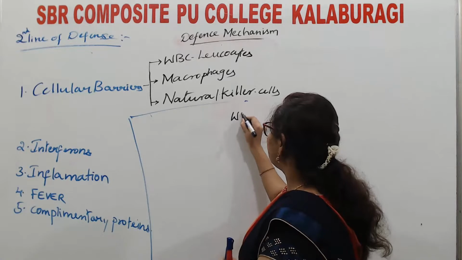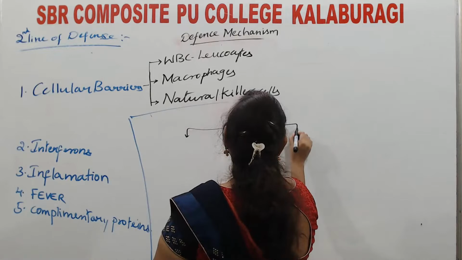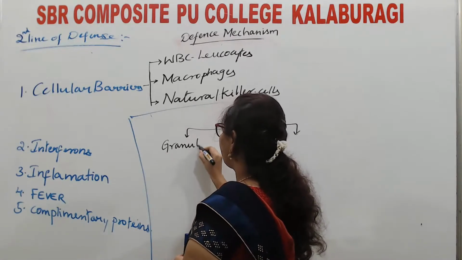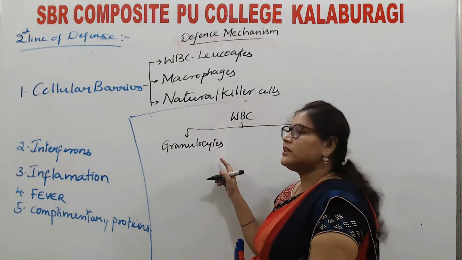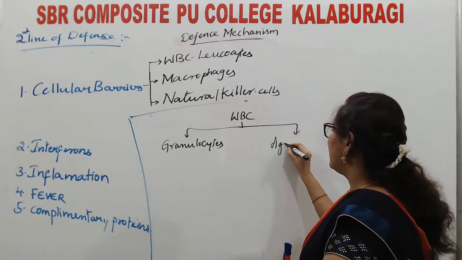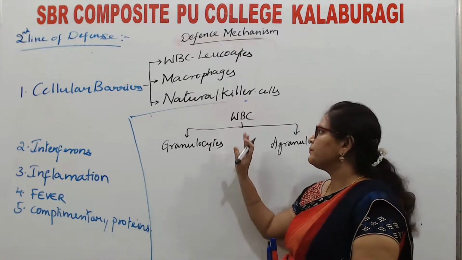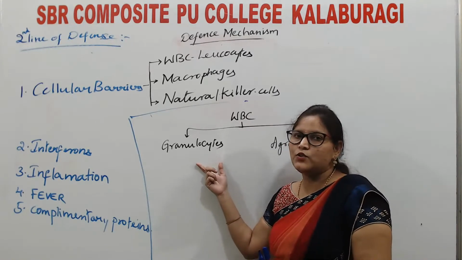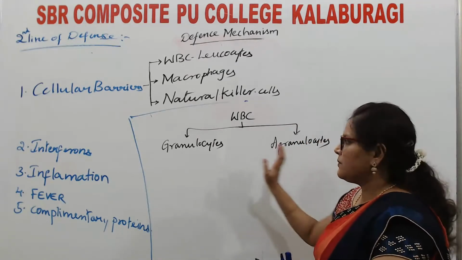Here, white blood cells are broadly classified into granulocytes and agranulocytes. Granulocytes have enzyme-rich granules, whereas such specific granules are absent in agranulocytes. Hope you all remember this concept. About 68% of white blood cells are granulocytes, whereas 32% are agranulocytes.